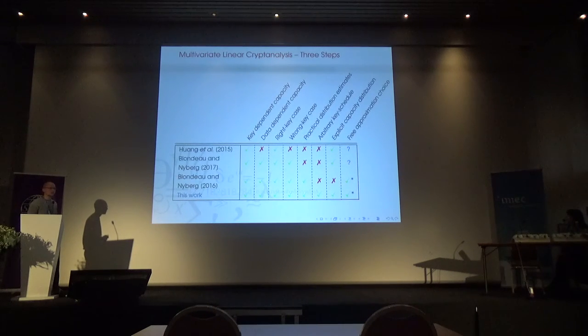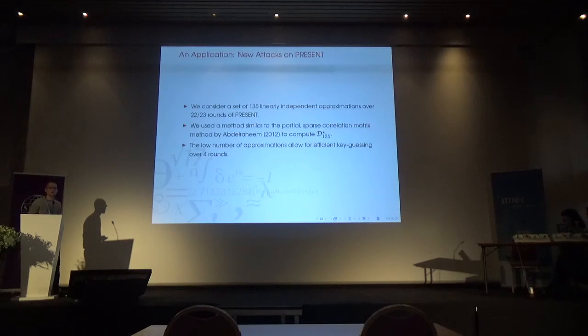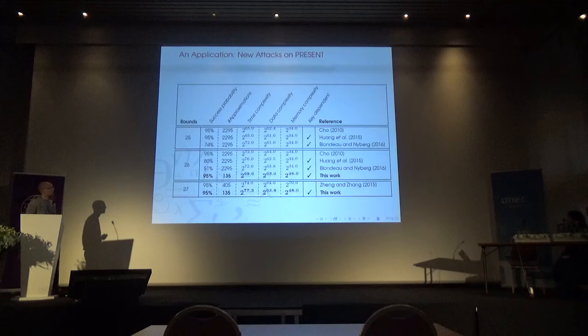Okay, so that's the model, and as is customary in this case, we applied it to PRESENT because it's good for this stuff. We found a set of 135 linear approximations over 22 and 23 rounds. And this is very sparse compared to previous attacks, which we use to basically leverage more efficient key guessing. So we can key guess over more rounds, therefore use a stronger distinguisher. Okay, so for 26 rounds we improve the attack complexities a little bit.